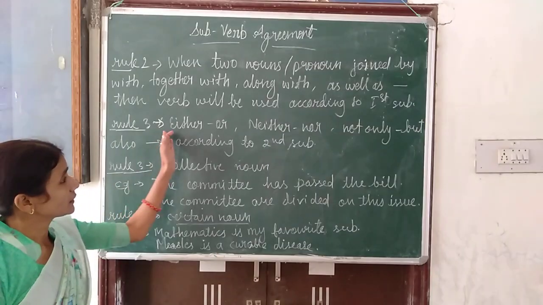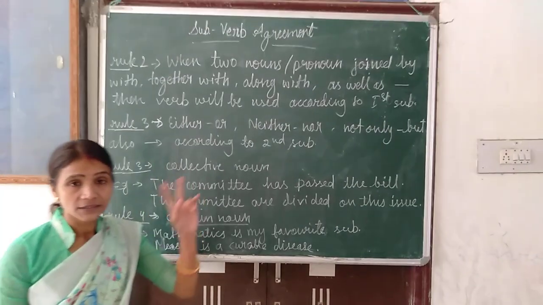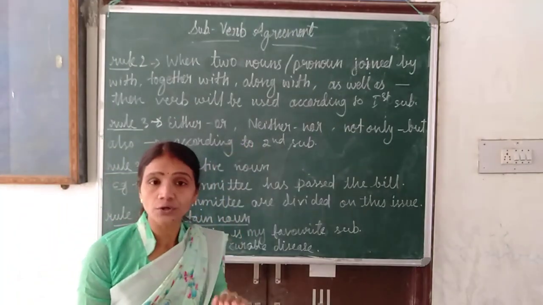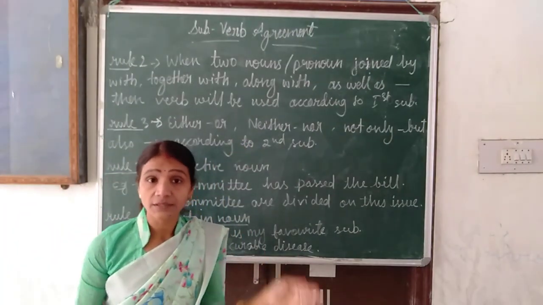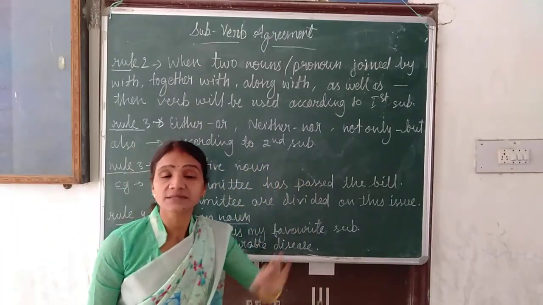Next rule is either or, neither nor, not only but also. If in a sentence these words are given, then surely there will be two subjects. At that time we will use the verb according to the second subject.